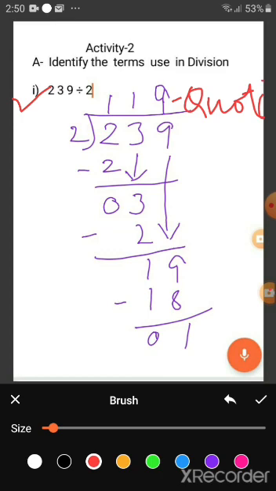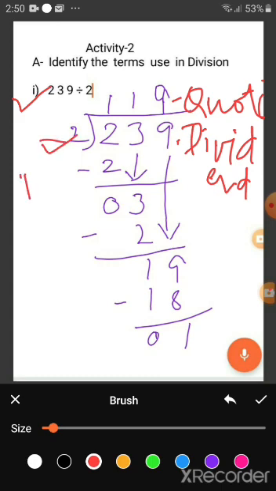Now below the quotient, what is written? 239. Tell me student, what is this? Yes, very good. This is the dividend. Now here 2 is written. What is 2? Yes, 2 is the divisor.